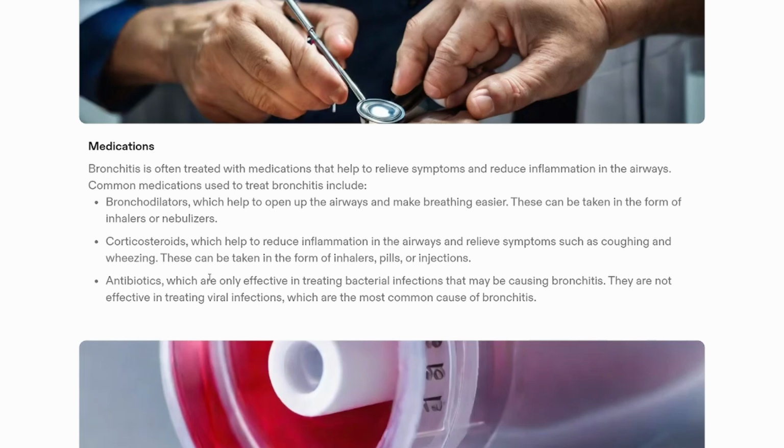Next, corticosteroids. Corticosteroids help to reduce the inflammation in the airways. Thus, it relieves the symptoms such as coughing and the wheezing. These corticosteroids can be taken in form of inhalers, pills, or the injections. Antibiotics. Antibiotics help to treat the bacterial infections in case of bronchitis. But if the patient is infected with any viral infections, the most common cause of bronchitis, like any pneumonia and all, we can be treated with this antibiotics.